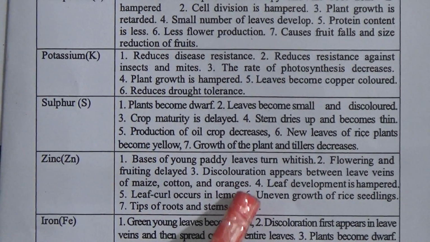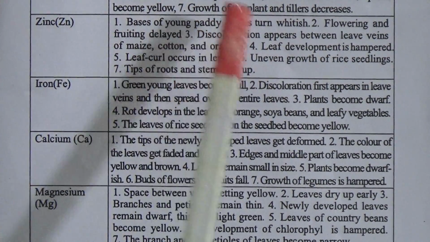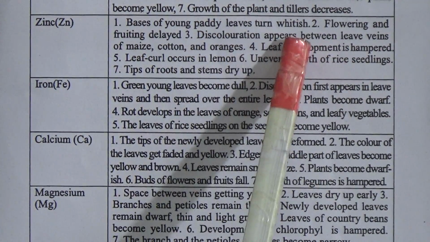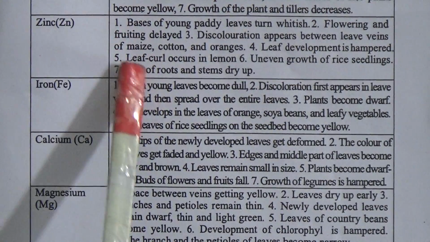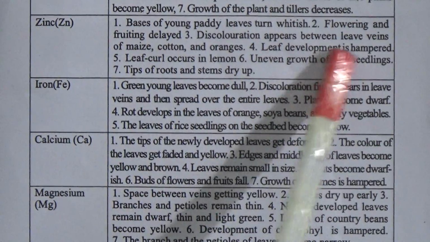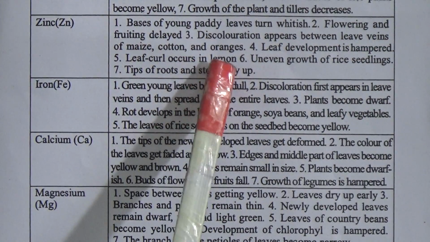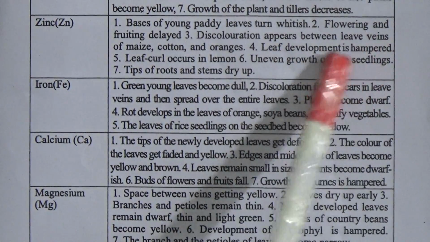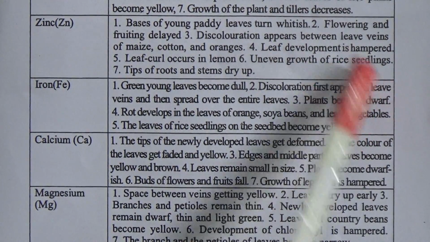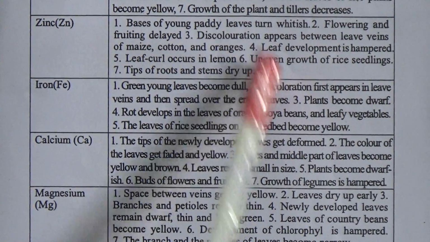Bases of young paddy leaves turn whitish, flowering and fruiting delayed. Discoloration appears between leaf veins of maize, cotton and oranges. Leaf development is hampered. Leaf curl occurs in lemon. Uneven growth of rice seedlings. Tips of roots and stems dry up.